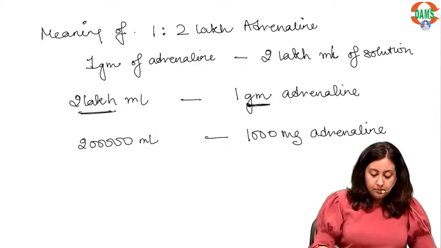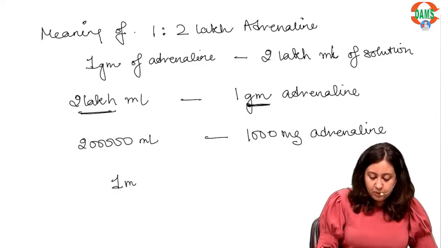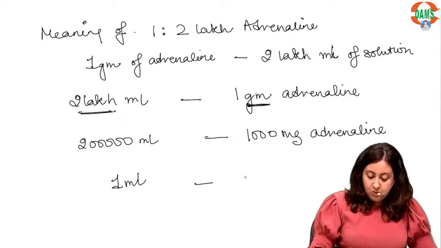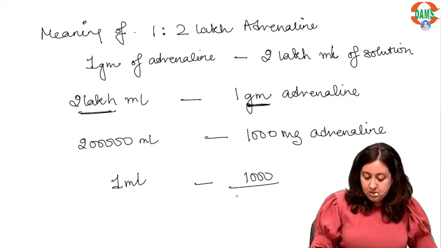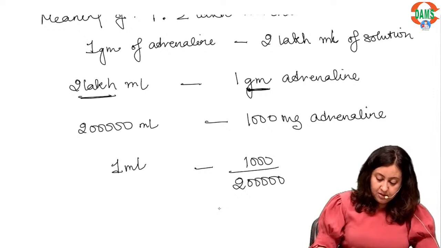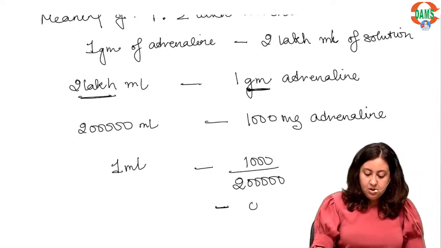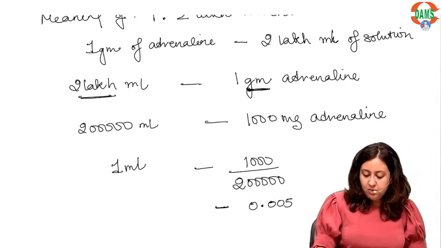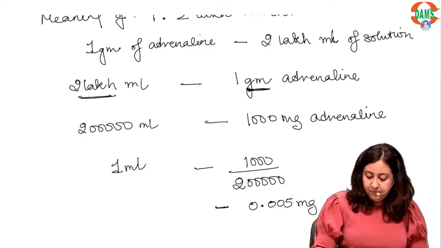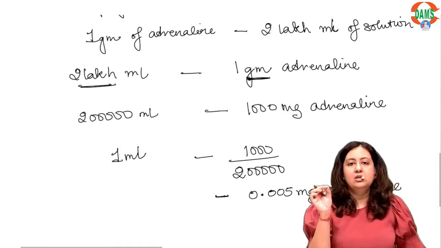Similarly we calculate for 1 ml: 1000 divided by 2 lakh, which is 0.005 milligram of adrenaline in 1 ml of 1:2 lakh.